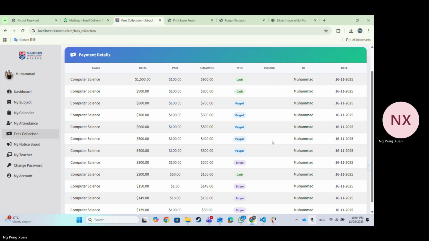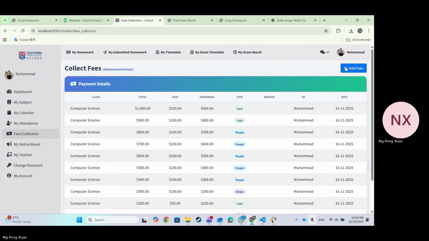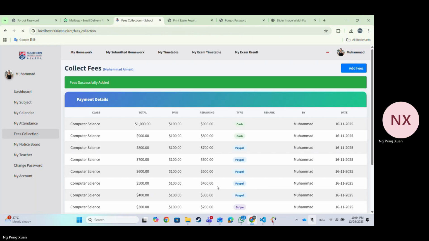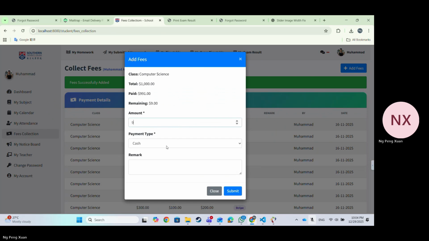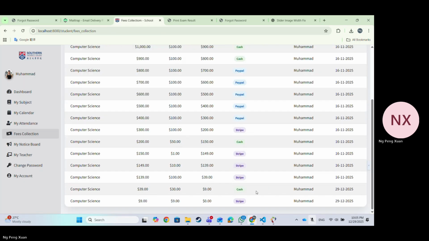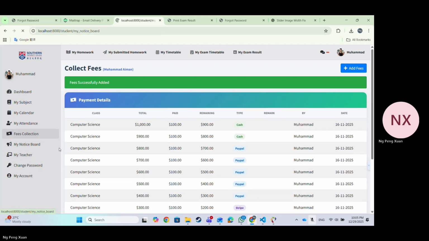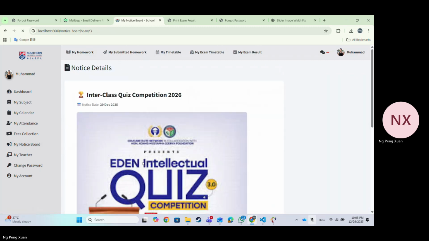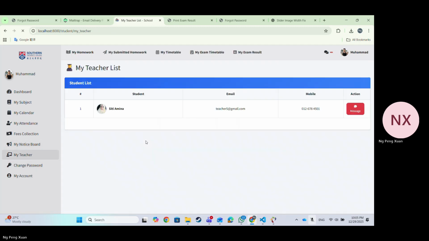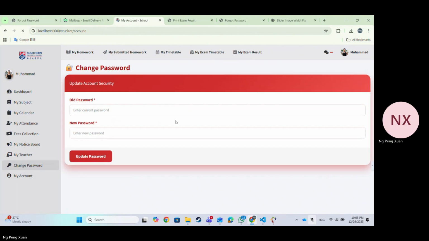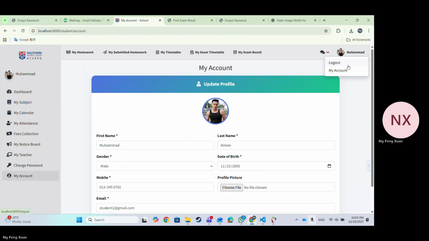This is my attendance list report. This is my collect fee report. We also can add the fee in cash, in Stripe, and PayPal. This is my notice board event. Here is the bar list, and this is the quiz. This is my teacher list. We also can check information. This is my account information.